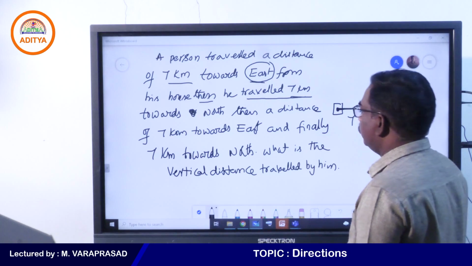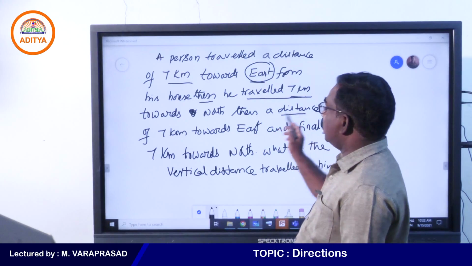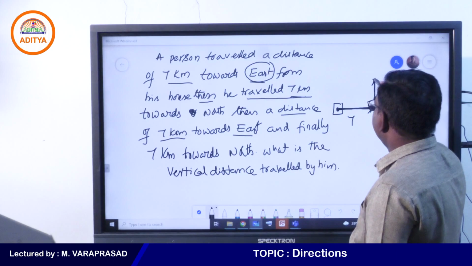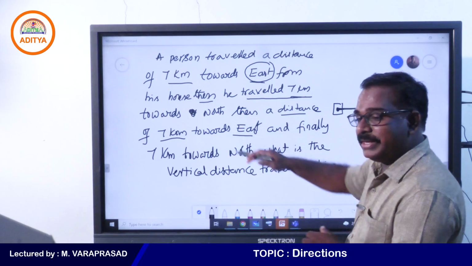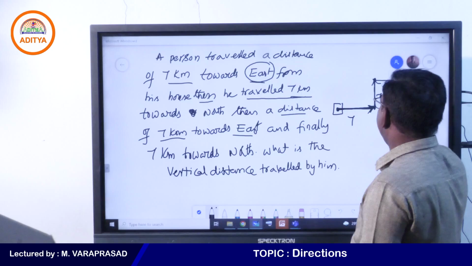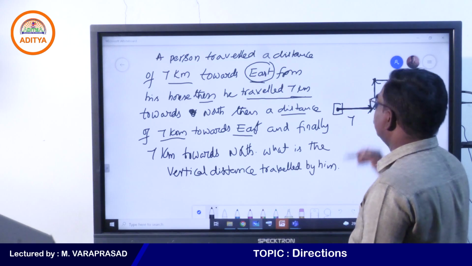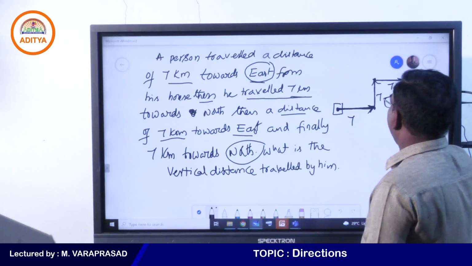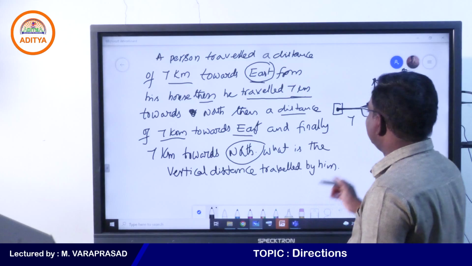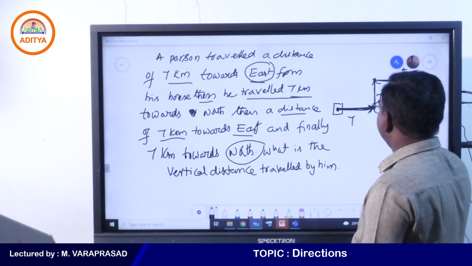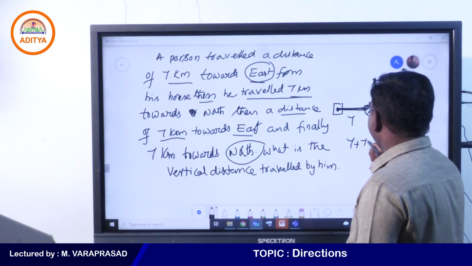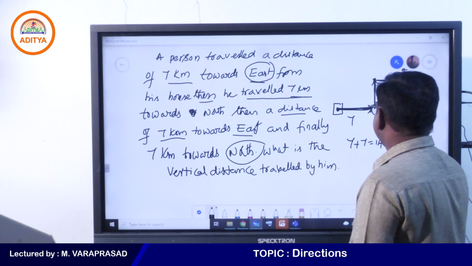Now, then a distance of 7 kilometers towards east. Again from this place, you are going to your right side. East means right side. So, 7 kilometers to east. Finally, 7 kilometers towards north means upwards. What is the vertical distance? This is called horizontal distance. This is called vertical distance. 7 plus 7, 14 kilometers is the vertical distance.